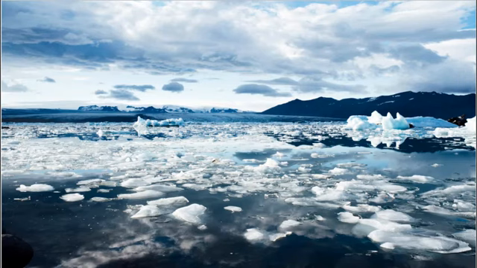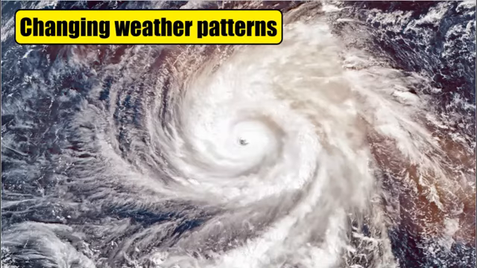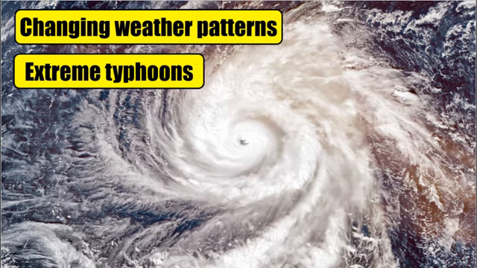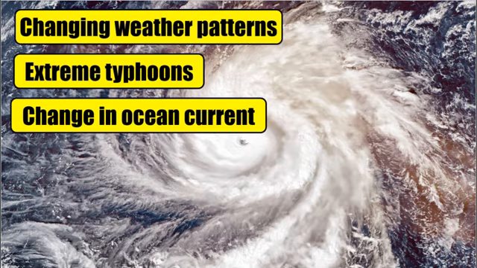And because oceans, bodies of water, the sea, and large lakes are all connected with one another throughout the globe, sea levels will also increase. Aside from the melting of polar ice caps that leads to the rising of sea level, changing weather patterns is another impact of climate change on the lives of humankind. That is the reason why we are experiencing extreme cyclones or typhoons like Ondoy, Ulysses, Sabagat, and many more. Ocean currents may be changed as one of the effects of climate change.